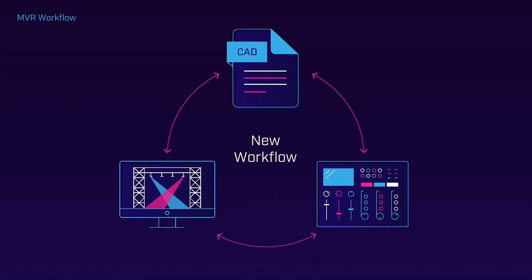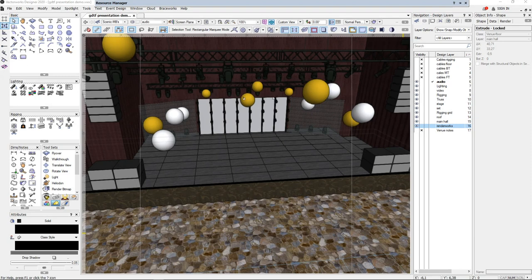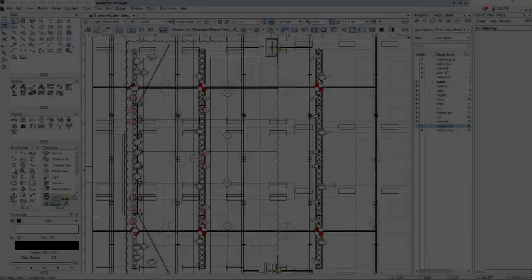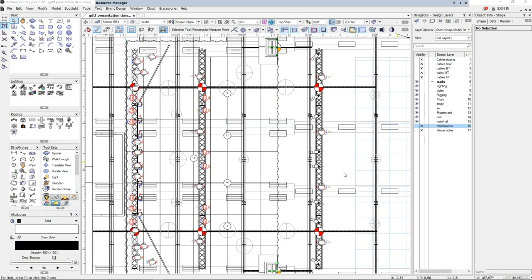For the next part of this presentation, I'm going to switch over to Vectorworks Spotlight and show you how to export an MVR file and how to use this to patch your MA3 console. Okay, so here we have the design model that I've prepared in Vectorworks, and as you can see it's a full 3D model with various elements like lighting fixtures, movable scenery objects and so on. Now to make this process easier, I'm just going to change this into a 2D top-down plan view. Okay, now that we're in a top-down plan view, it's much easier to see the details of the plan.